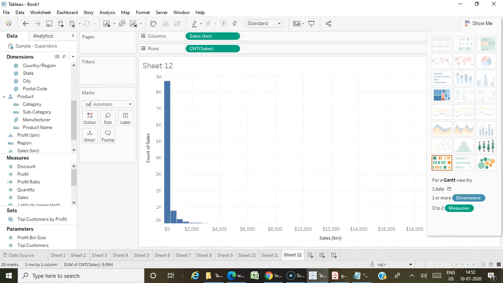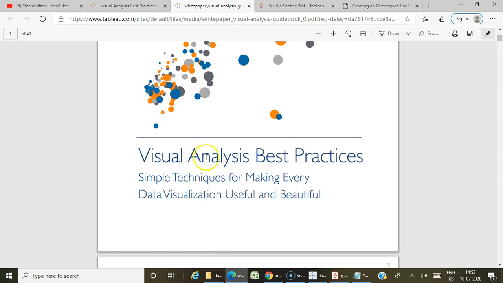Also, if you see in the certification guide itself, they ask you to go through this visual analysis best practices guide. Definitely go through this. It will be helpful for certification, and if you are new to Tableau, you may get a different perspective on how to choose the right visualization based on the requirements.